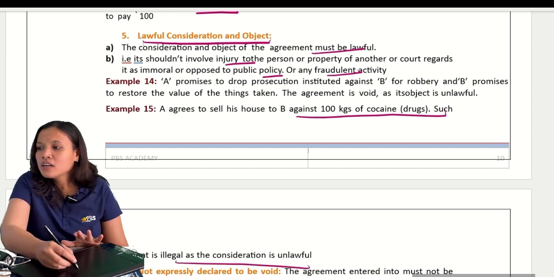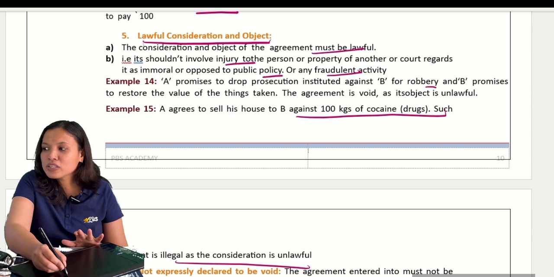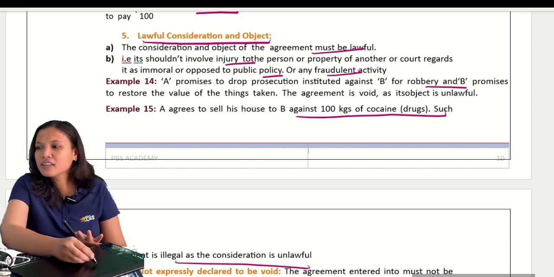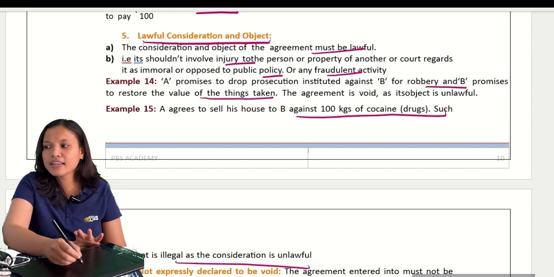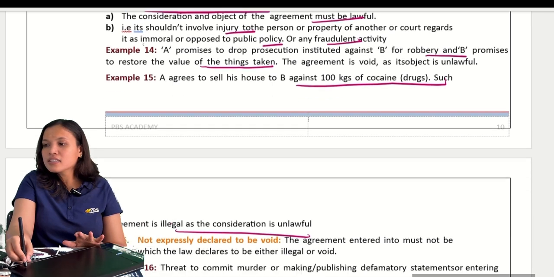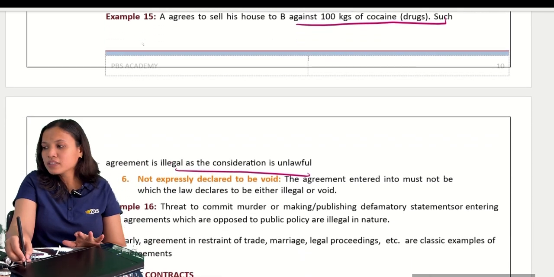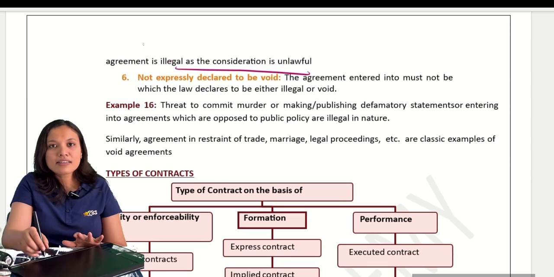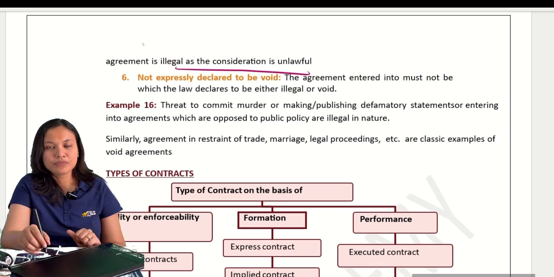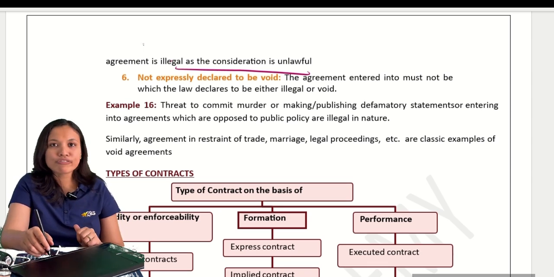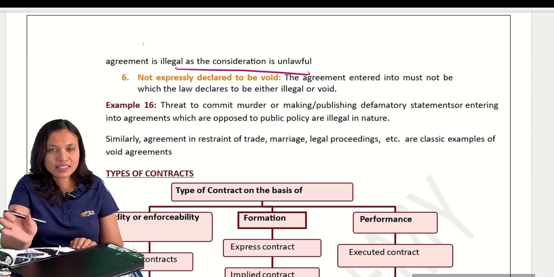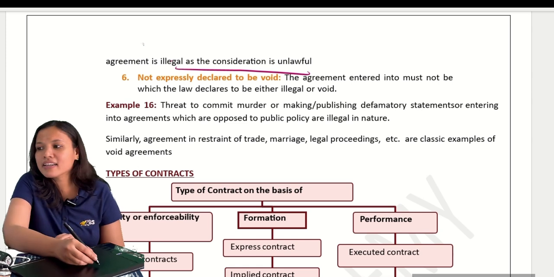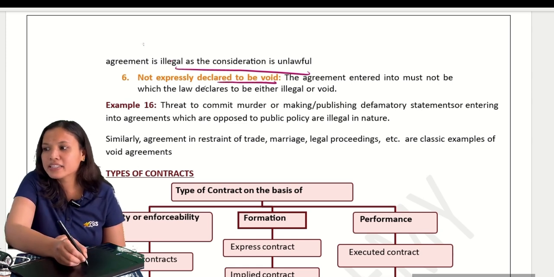Now, suppose I will drop the prosecution of robbery if you restore the things taken. They are asking you to drop the case. If some case is going on in the court, you are asking them to drop the case. Then again, it is not lawful. Clear? Okay. Last one, not expressly declared void agreements.